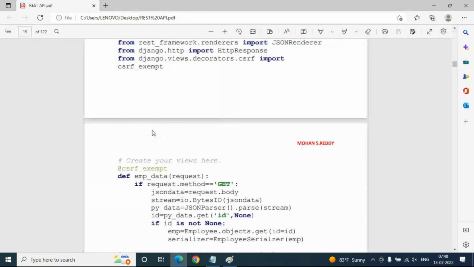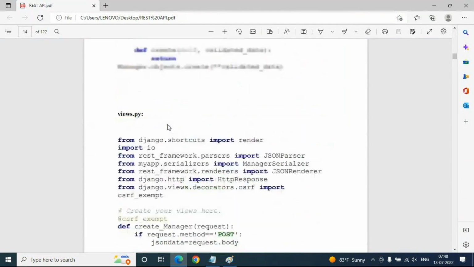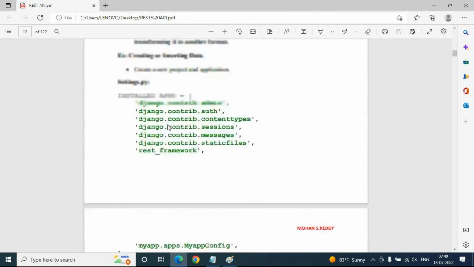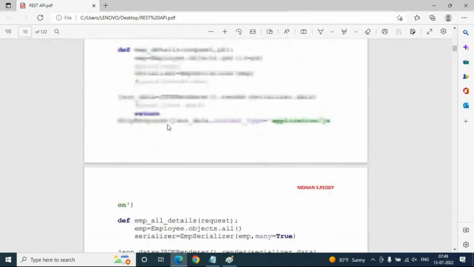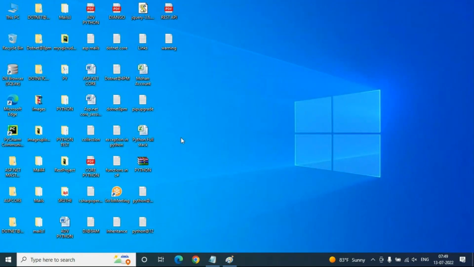This is completely my own documentation, which I prepared while taking many sessions and many batches. I prepared documentation for my students, and I'm going to share it with you clearly once you enroll for this course. Those who are already attending my Python sessions know this, because you received the core Python and advanced Python PDFs also. Same thing, Django REST API is there with a clear picture, no doubt at all.